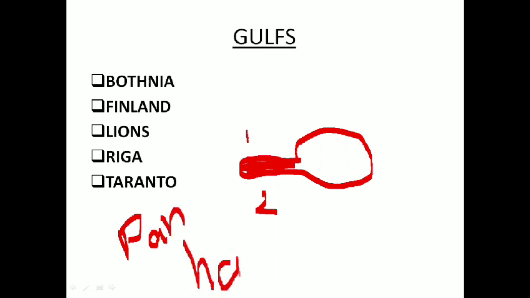I have given one example of Austria, which has this kind of panhandle towards the western side. Any such panhandles you find, you have to try.